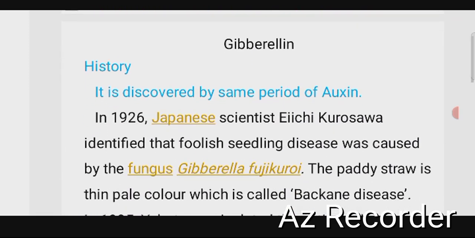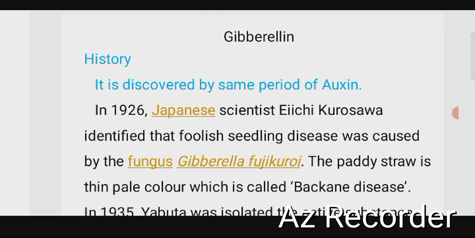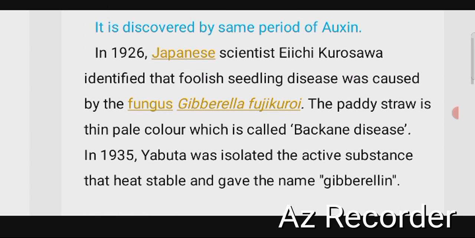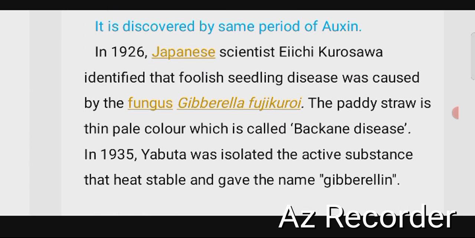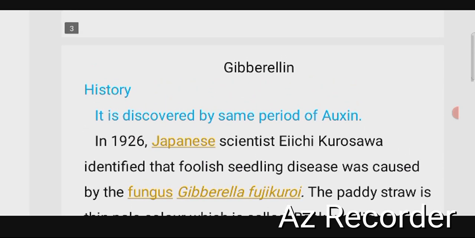First one, history of gibberellin. It was discovered in the same period as auxin hormone. In 1926, a Japanese scientist identified that foolish seedling disease was caused by the fungus Gibberella fujikuroi. The plant was pale and thin in color, which is called Bakanae disease. In 1935, Yabuta isolated the active substance that had this effect and gave it the name gibberellin.